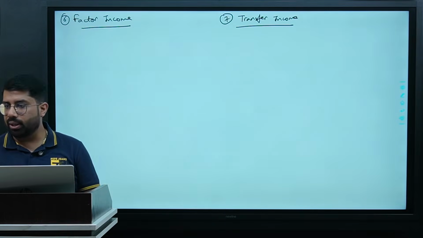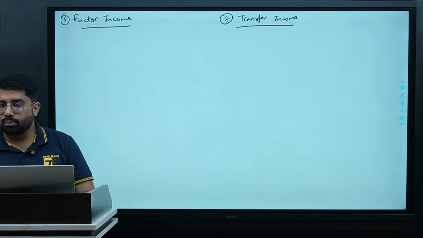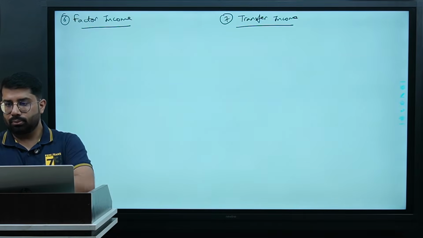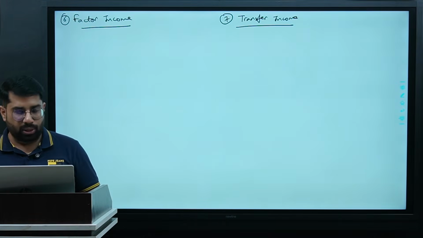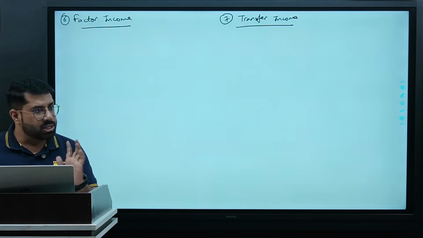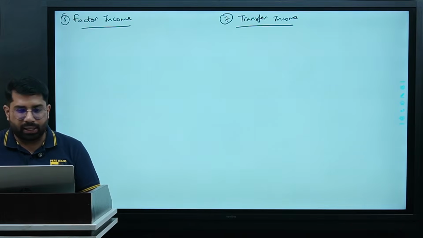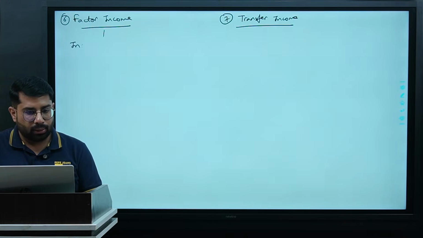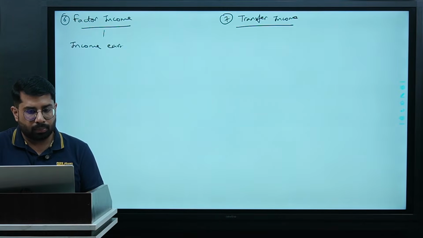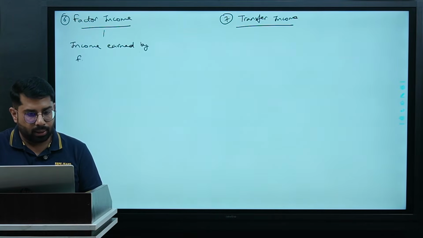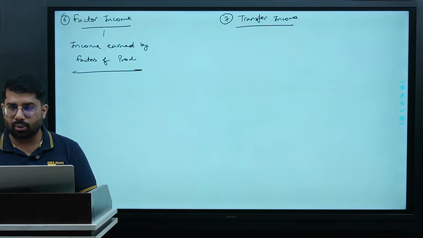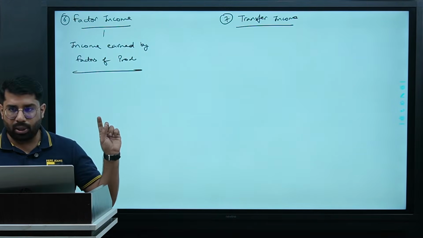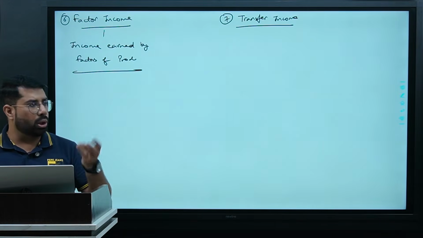Guys, any idea about factor income? So, which is earned by rendering services, you are saying? Rendering services. Okay. Let us make it simple for everyone. What is factor income? Let us simply say it is the income earned by factors of production. But how many factors of production are there? Name them. Land, labor, capital, and organization, or you can say entrepreneurship.